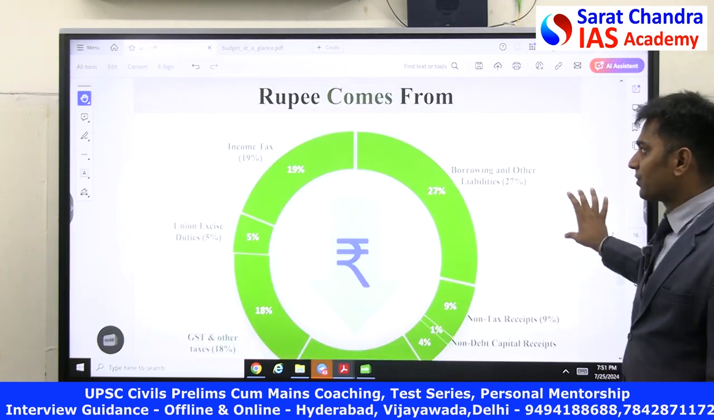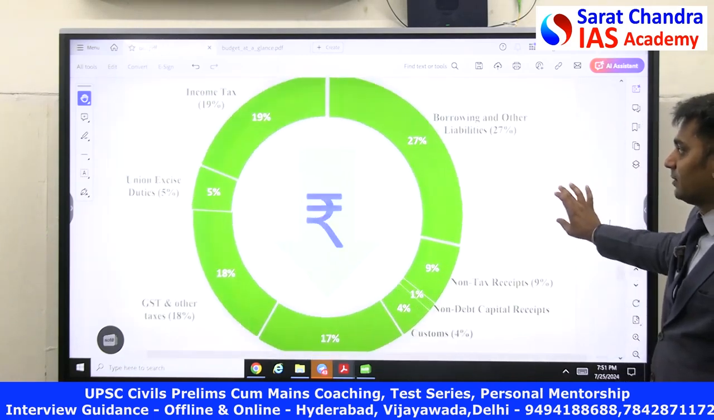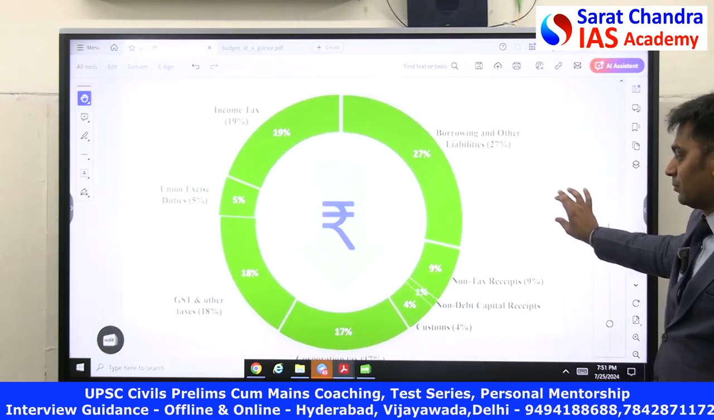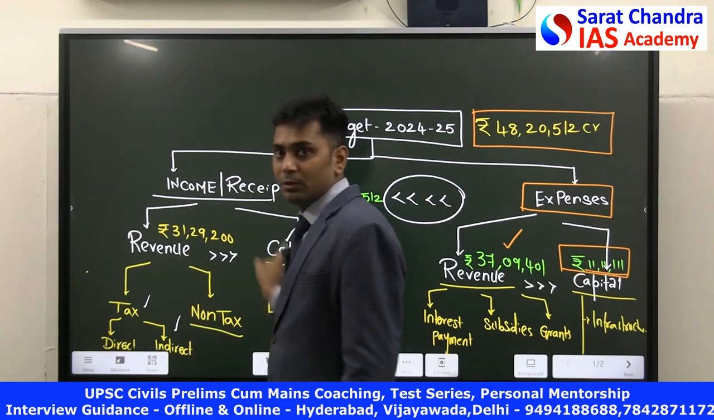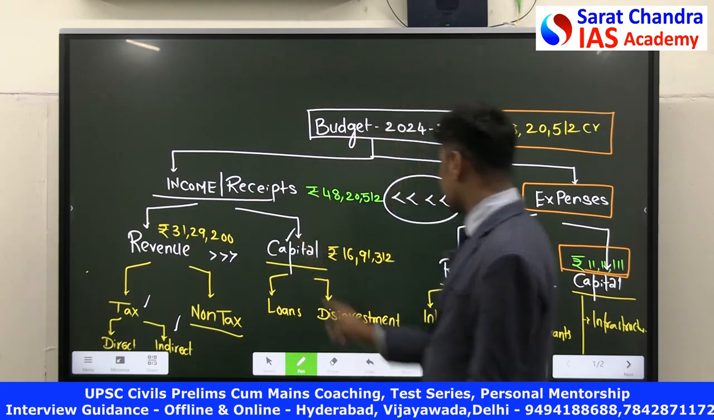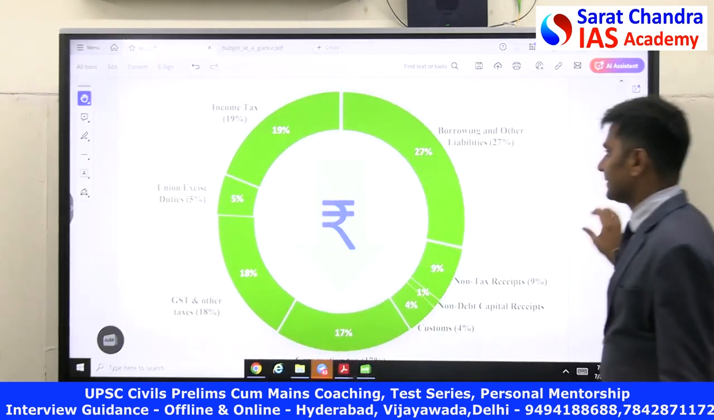Now look, from where rupee is coming from. So this is one thing that we have to understand. From where money is coming from. So what do I mean? From where your money is coming? Revenue. So if you look at from where it is coming, that was given beautifully in the budget document like this.